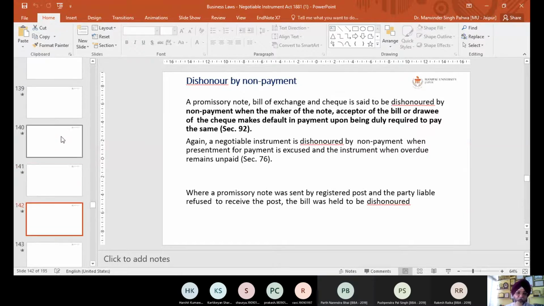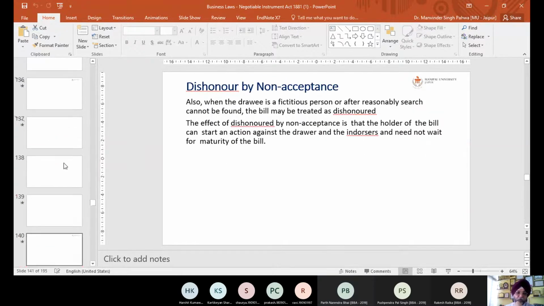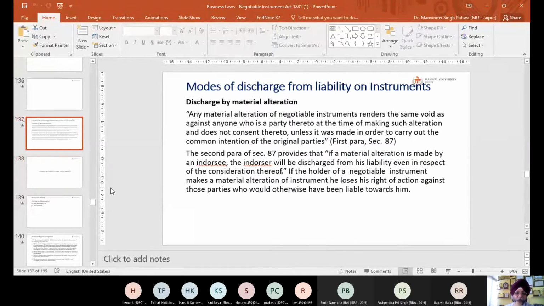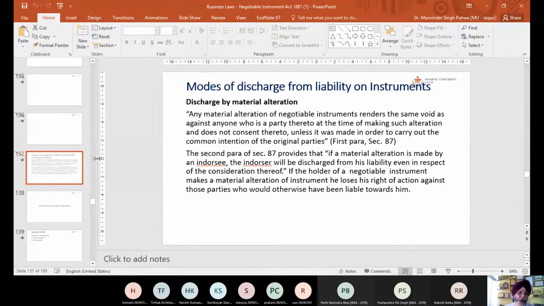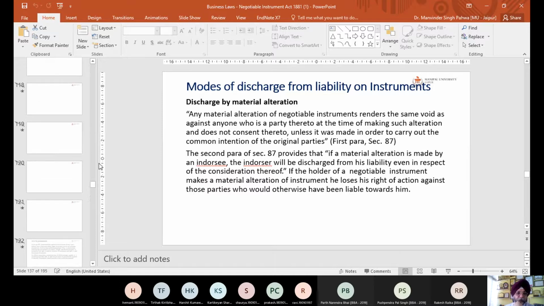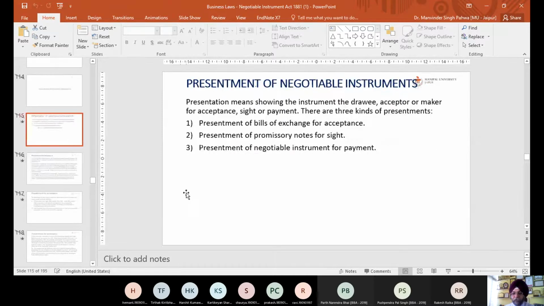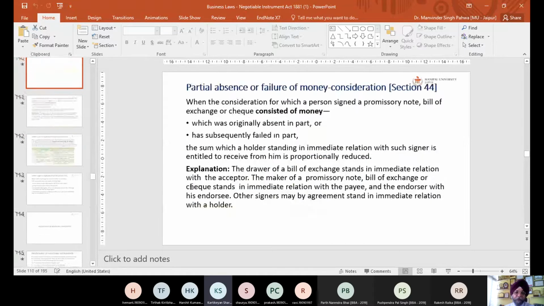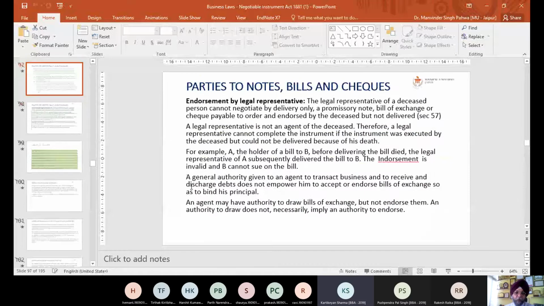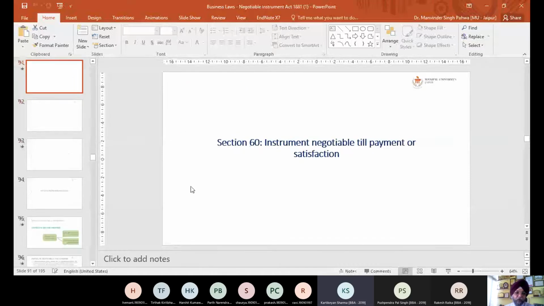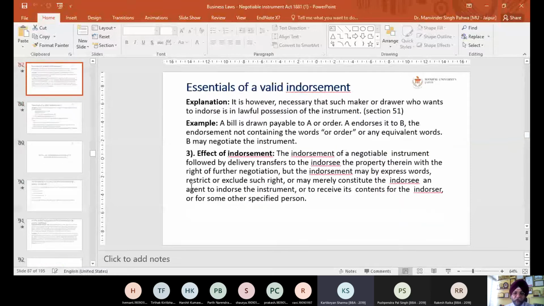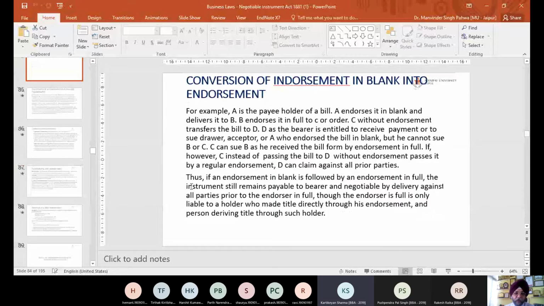So what do you mean by dishonor? Any one of you? Meanwhile, others will also join. Come on, anyone? What is the meaning of dishonor? Sir, dishonor or dishonor? Dishonor, whatever. Some people say this dishonor. Is there any difference? Karthik?